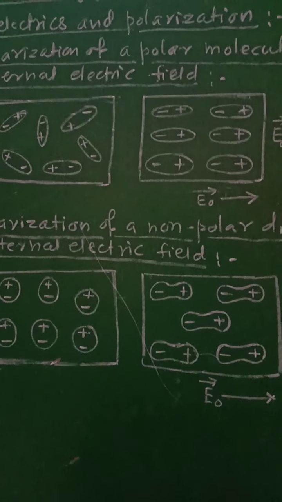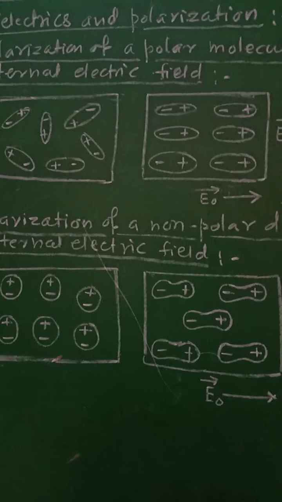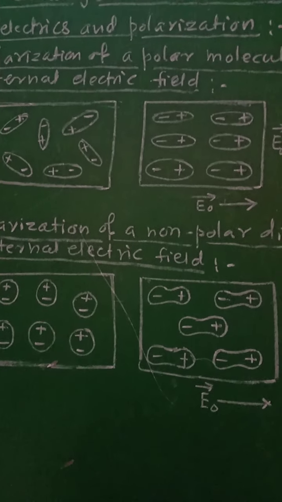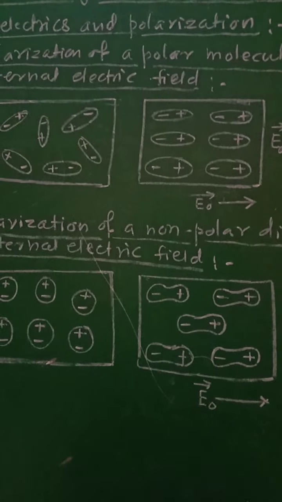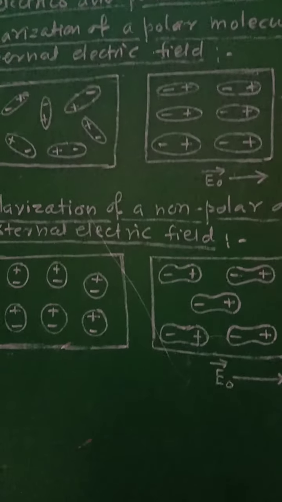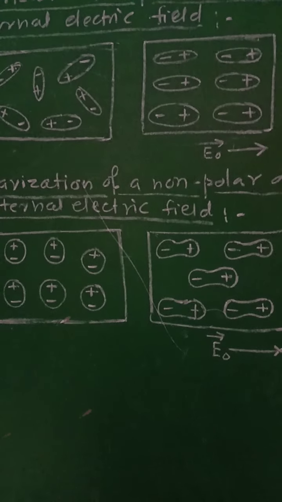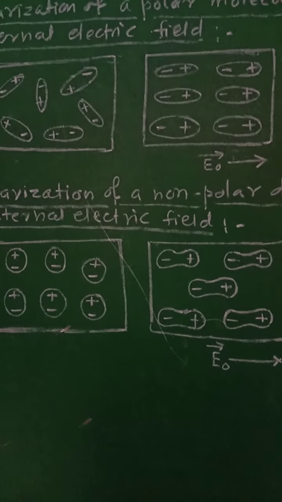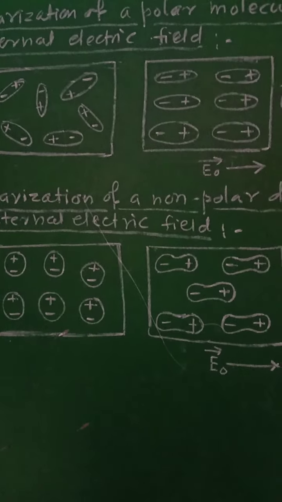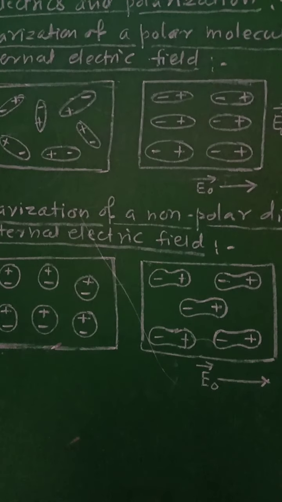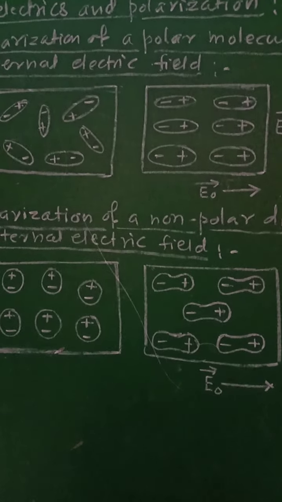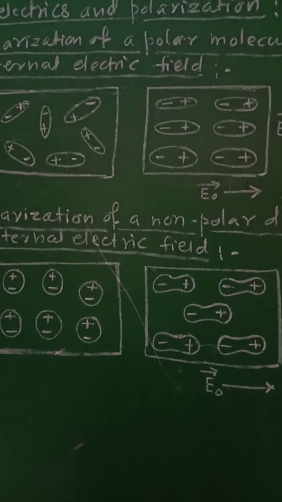Therefore, two centers are separated and the molecule gets distorted. The displacement of the charges stops when the force exerted on them by the external field is balanced by the restoring force between the charges in the molecule. Each molecule becomes a tiny dipole having a dipole moment. Then the induced dipole moments of the different molecules add up, giving a net dipole moment to that dielectric in the presence of external electric field.